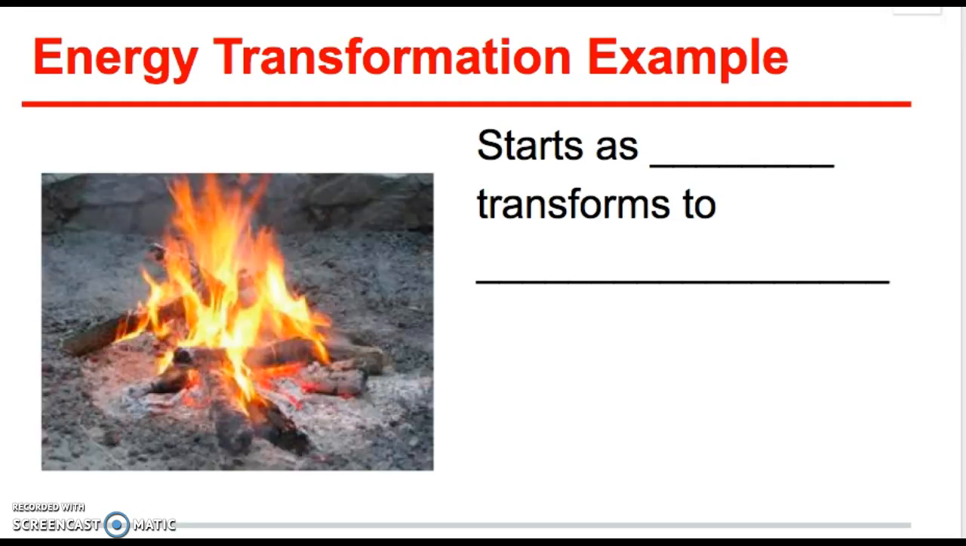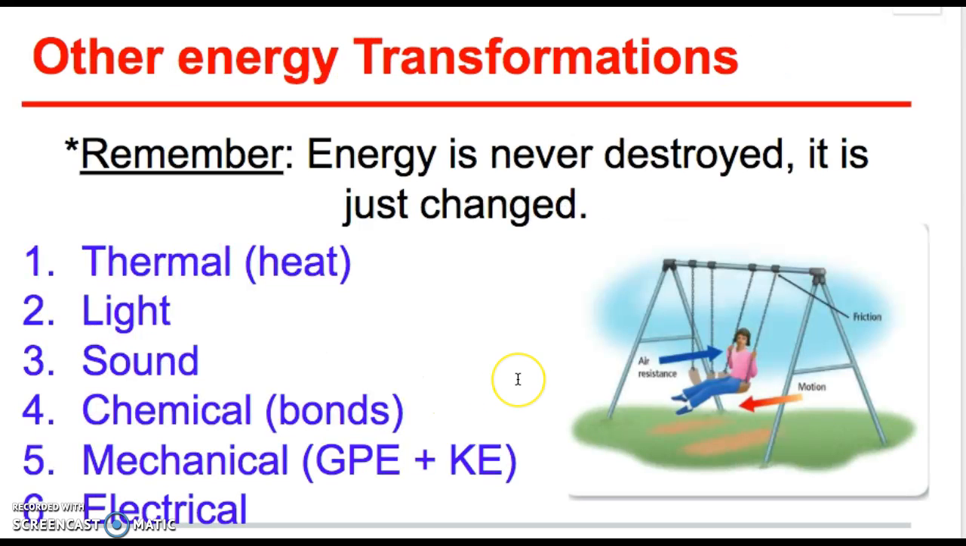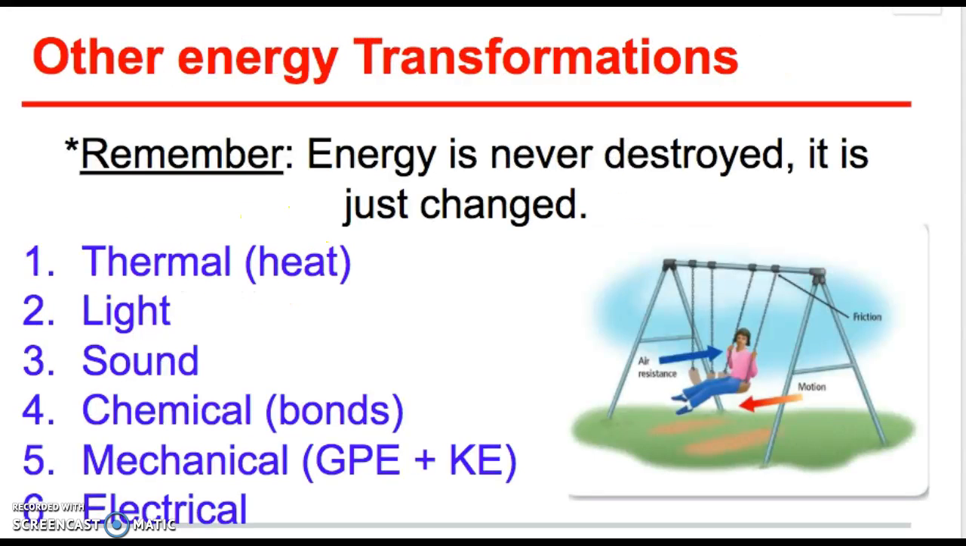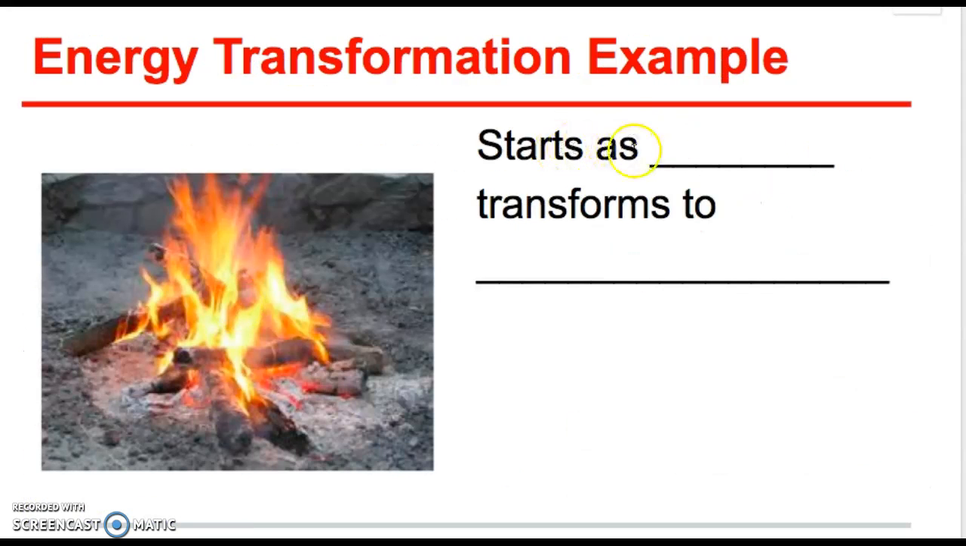All right, so here's a fire. A nice little bonfire. And we have wood that's being burned. If you think about it, wood, before it's being burned, is filled with chemical bonds, right? There's lots of good stuff in wood. So it has chemical energy stored before it's burned. As it's burning, we all know fire is hot, so it's transformed into thermal energy, right? Heat. So it starts as chemical energy and transforms into thermal energy.